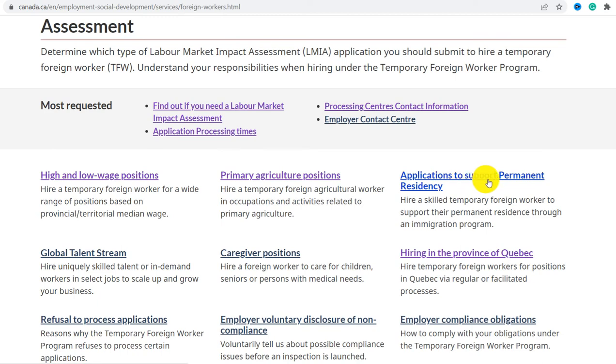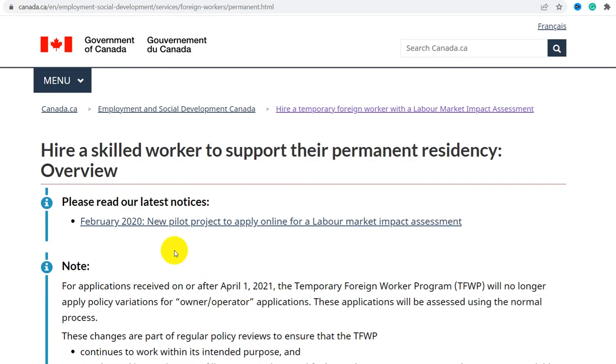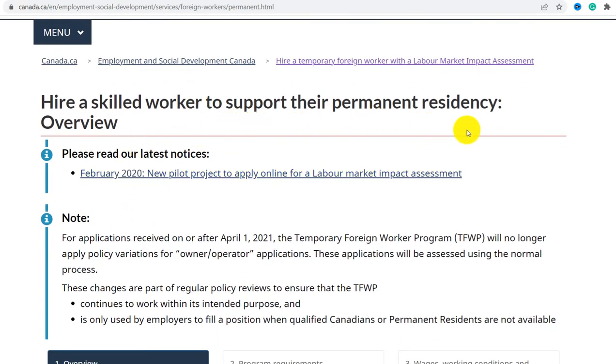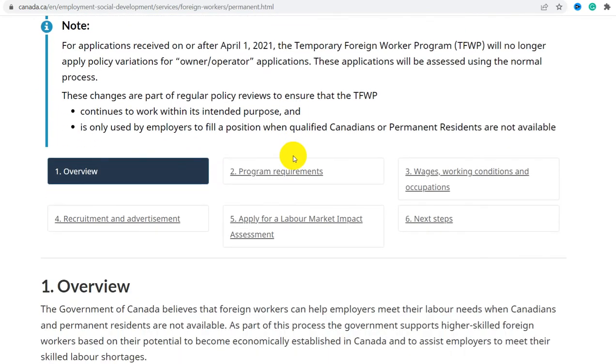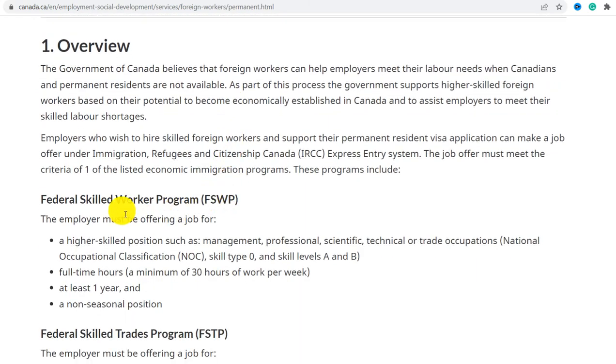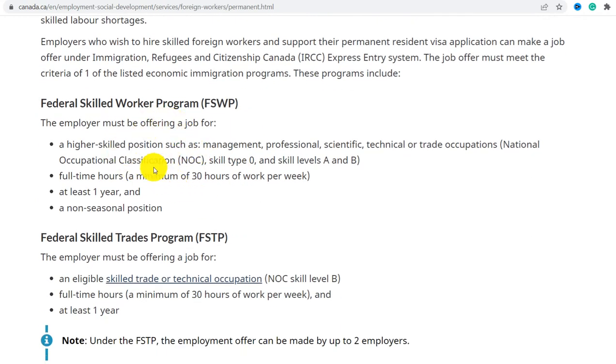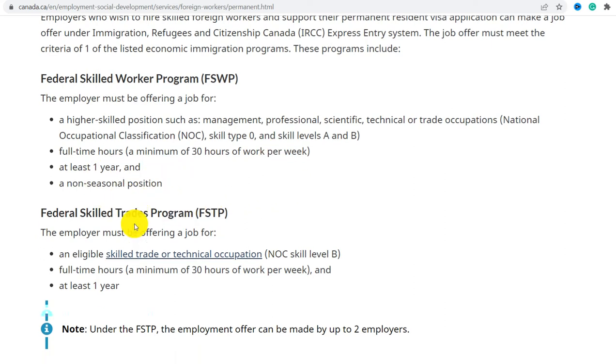Next one is applications to support permanent residence. Hiring skilled workers to support their permanent residence, overview. We have a few programs, like the Federal Skilled Worker Program, FSWP. The employer must be offering a job in a higher skilled position such as management, professional, scientific, technical or trade occupations, NOC skill type 0 and skill level A or B, full time, a minimum of 30 hours of work per week, at least 1 year, and a non-seasonal position.